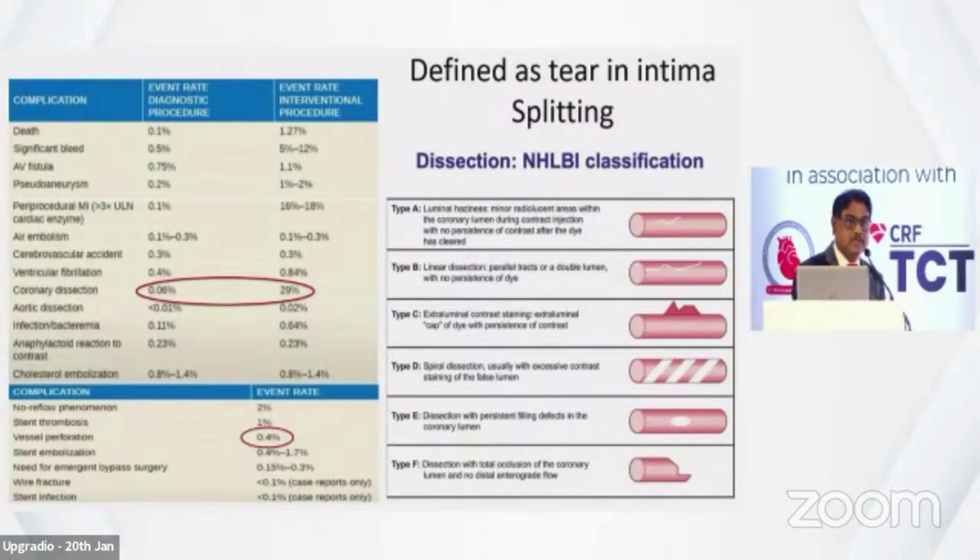During my interaction with Dr. Antonio Colombo at the last CSI meeting, where I was chairing a session with him, he said A and B are good because they allow things to reach inside, like fracture of the calcium. C, depending on your experience, you can leave it, but D, E, and F are not good. A is luminal haziness, B linear dissection, C extraluminal contrast, D spiral, E dissection with persistent filling defect, and F total obstruction.